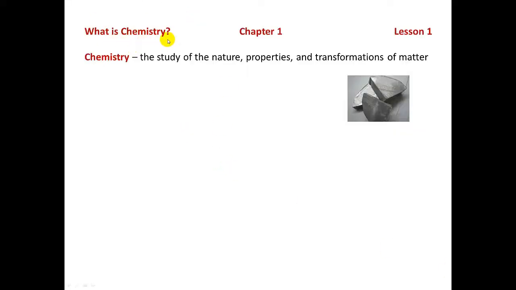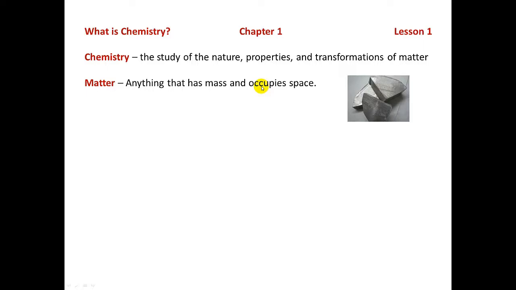So what is chemistry? Well, its most basic definition is that it's the study of stuff, but let's make that a little more formal. It's the study of matter. We study its nature, its properties, its transformations, and its interactions with other matter and with energy. So what is matter? Matter is anything that has a mass and occupies space. Or we can also state it as anything that has mass and occupies volume.